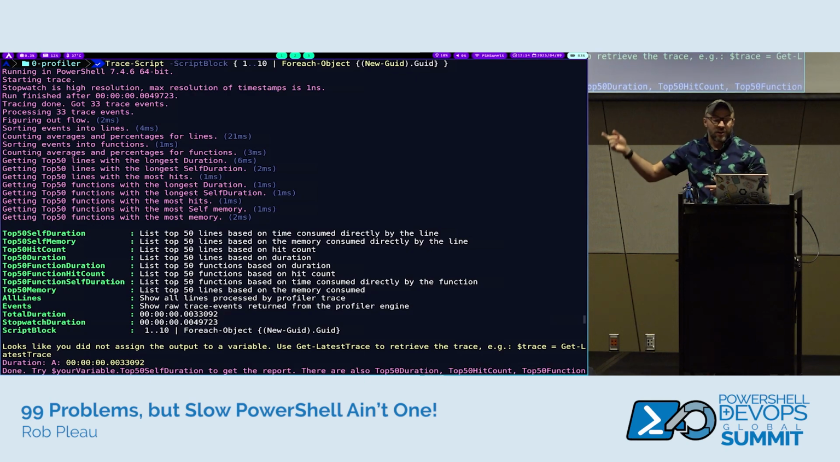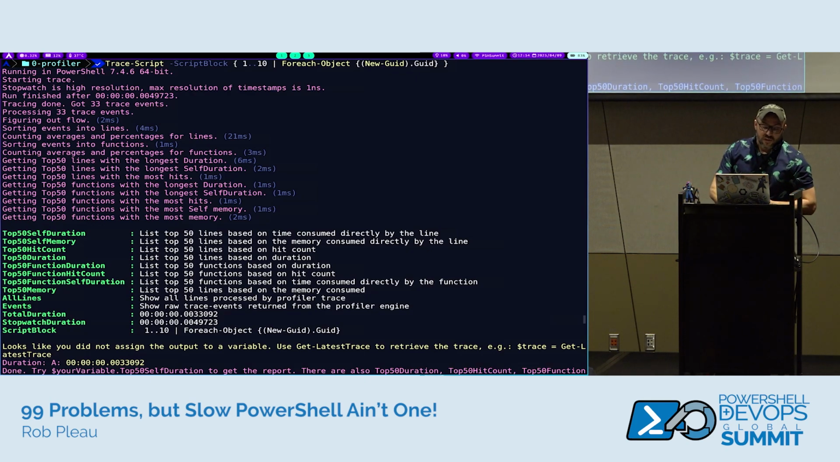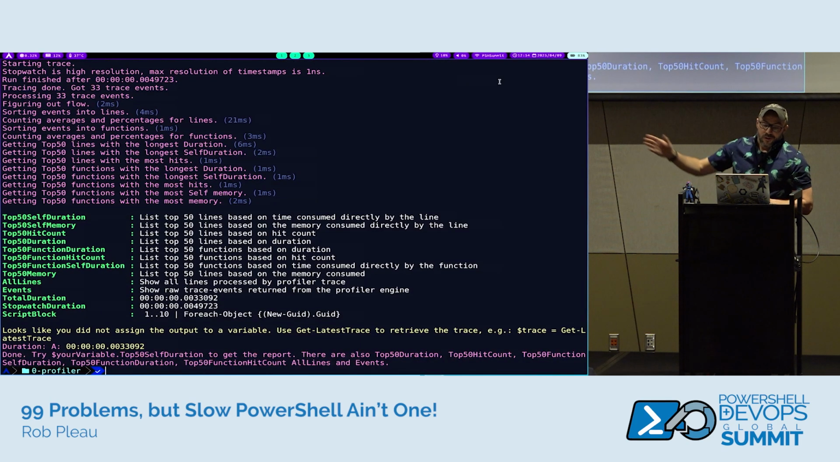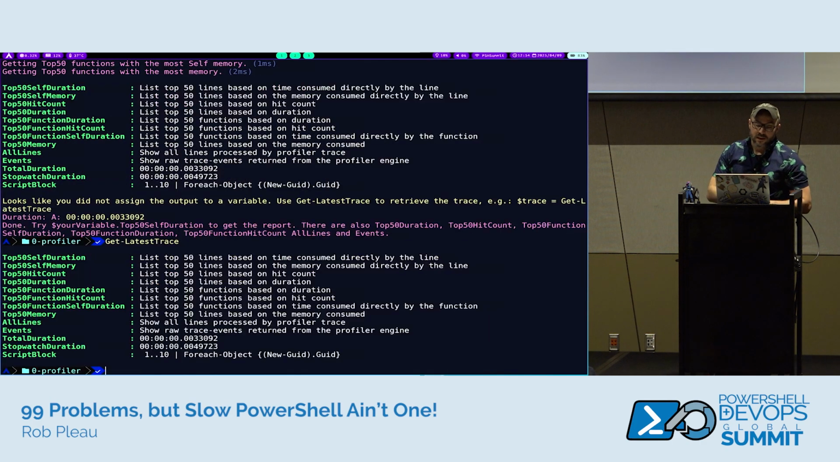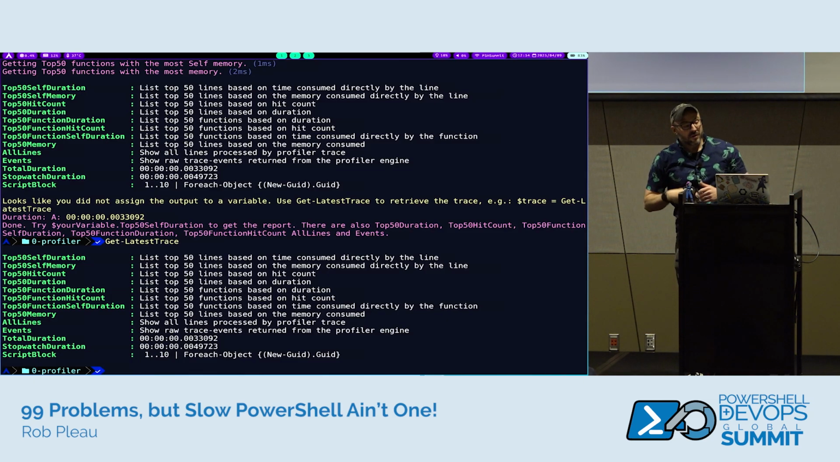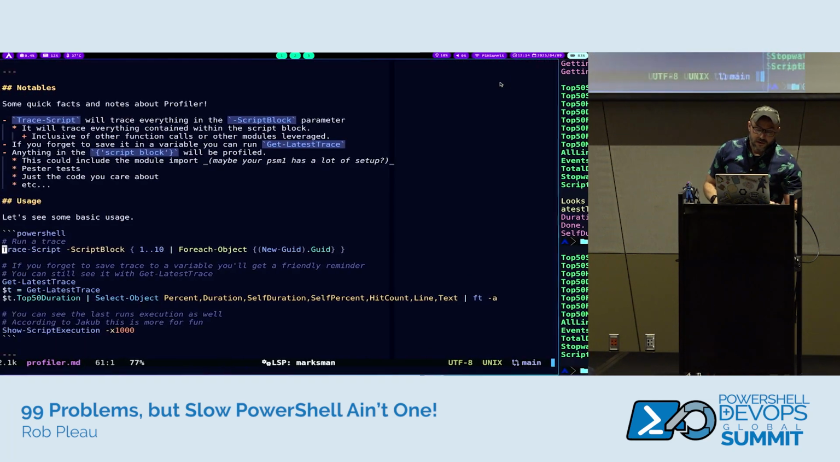But there's a lot of information that comes back with these. Also, you'll see at the bottom, it says, oops, looks like you didn't assign a variable, and if you do that, you can run get latest trace. And if you want, you can save that in a variable, but that's a way that if you forget to save it into a variable, it stores it for the last trace. So if I run a new trace, it'll get overwritten, but just know if you forget, you can get back to it.